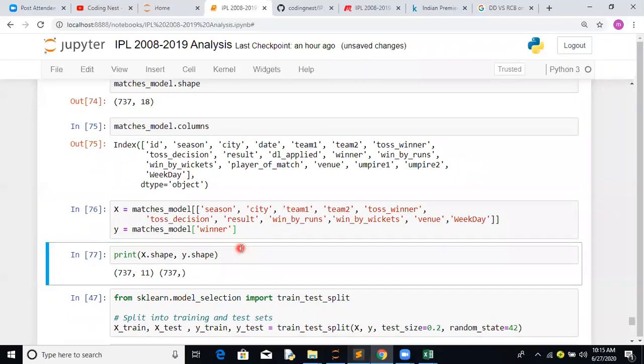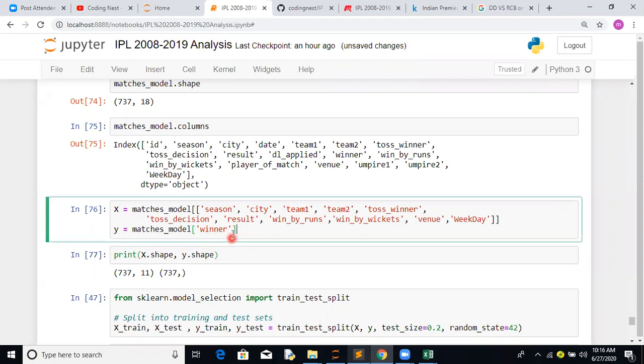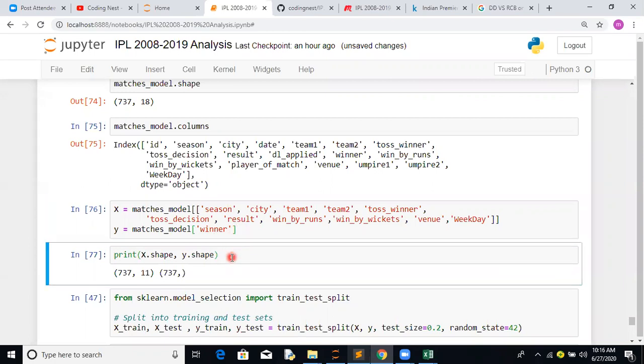Now, one important activity we haven't done. The data is in the format of season order, like the 2017 season, 2018 season. So it's good in machine learning to shuffle the data. If you shuffle the data, you will get better accuracy. Now let's see how the winners data looks.